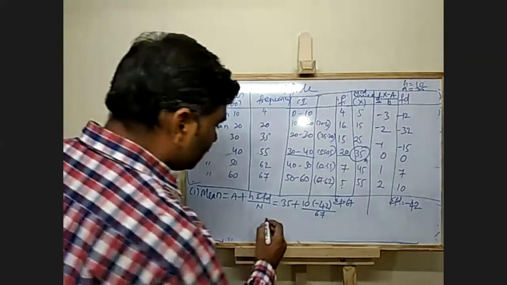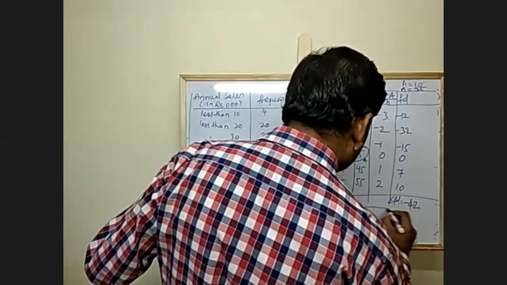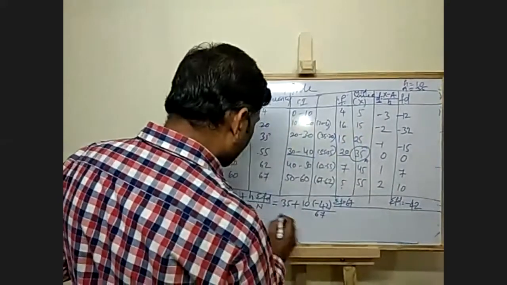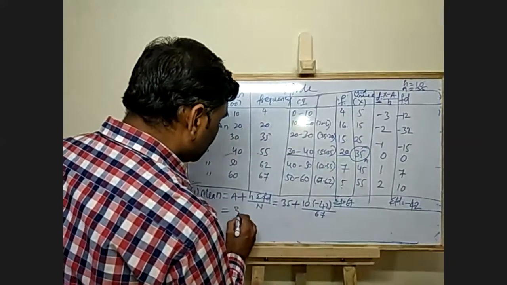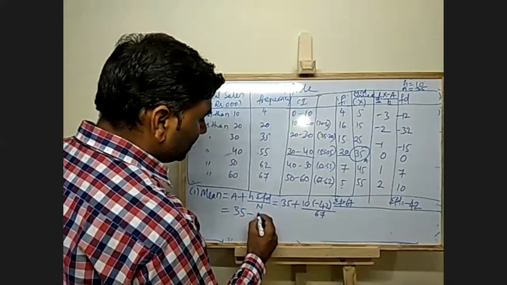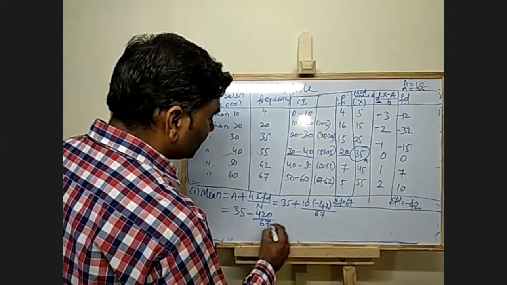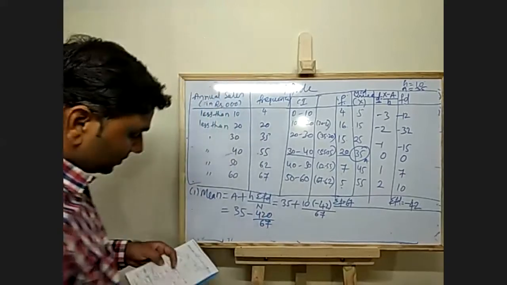So here it is. How much will it come? The mean will be 35 plus 10 times minus 42, so minus 420 divided by 67.